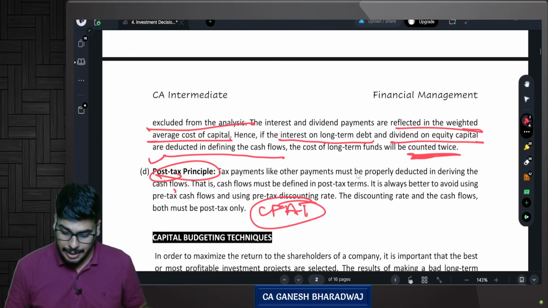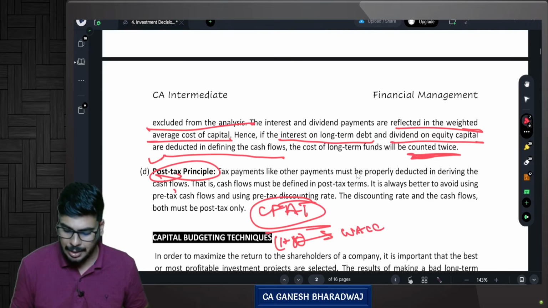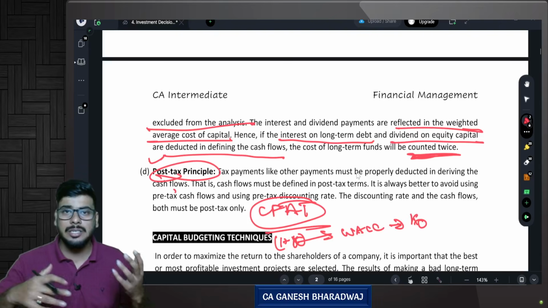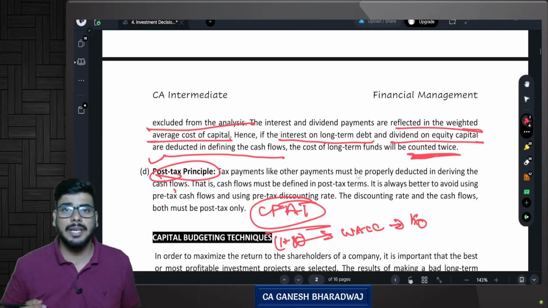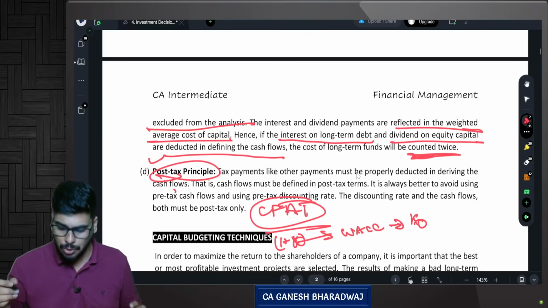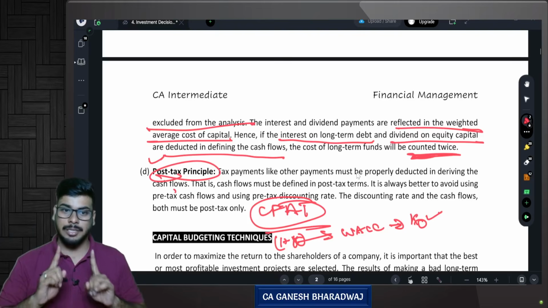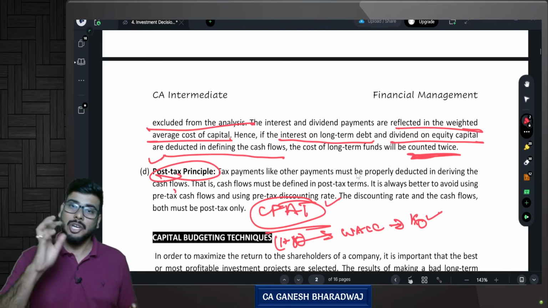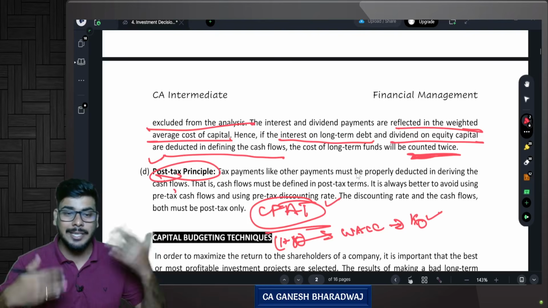Fine. And similarly, in the denominator, while computing 1 plus R, that R is nothing but your weighted average cost of capital. And weighted average cost of capital is nothing but KO. For calculating KO, you consider all taxes. What do you mean by KD? How do you calculate KD? For KD calculation itself, we do I into 1 minus T. So basically the denominator is also the post-tax cost of capital. The numerator is also your post-tax cash flows, only then it is comparable.